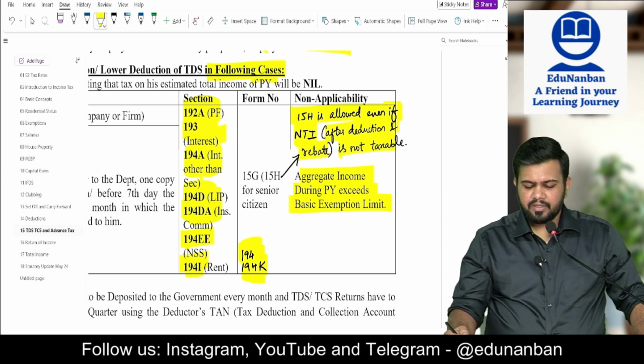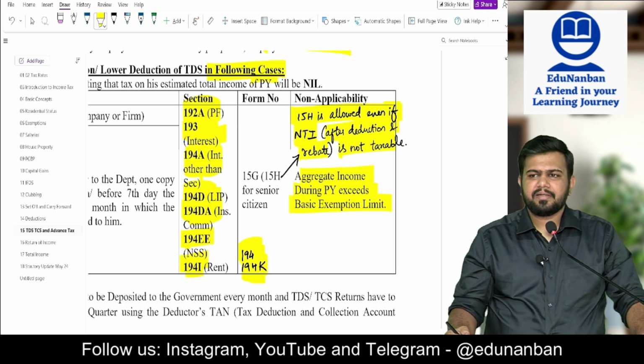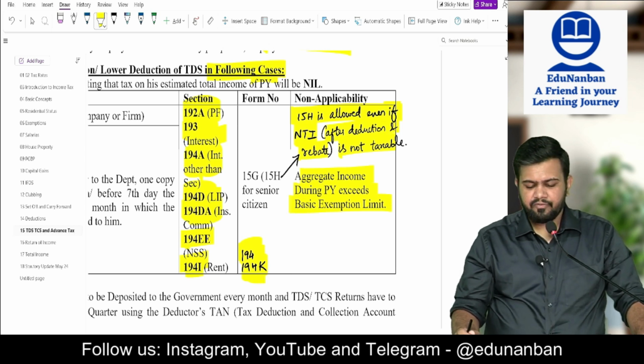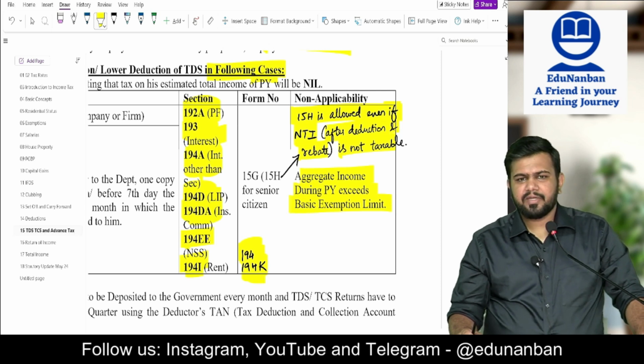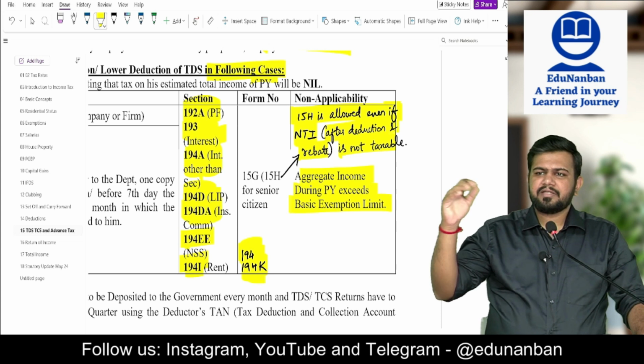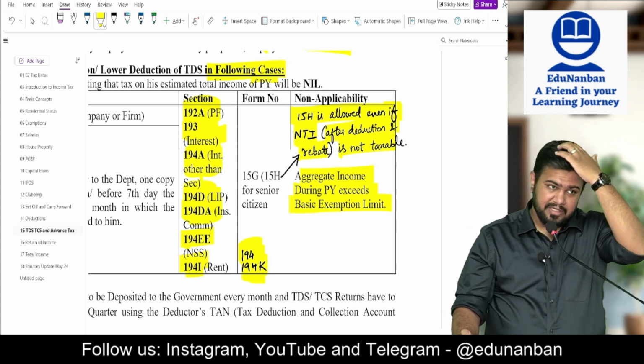For senior citizens alone, 15H is allowed even if net total income, that is income after deduction and rebate, is not taxable. So income is not taxable now. It is above the basic exemption limit, but it is not taxable. Then also 15H is allowed only for senior citizens.